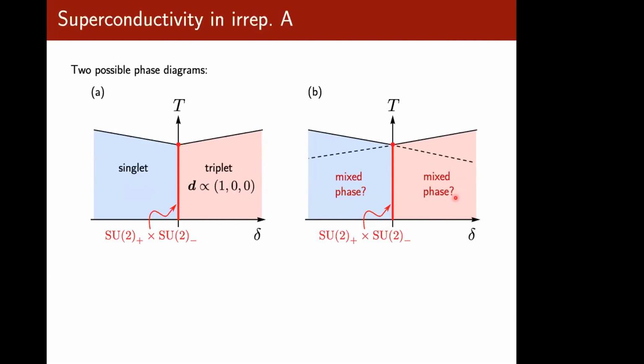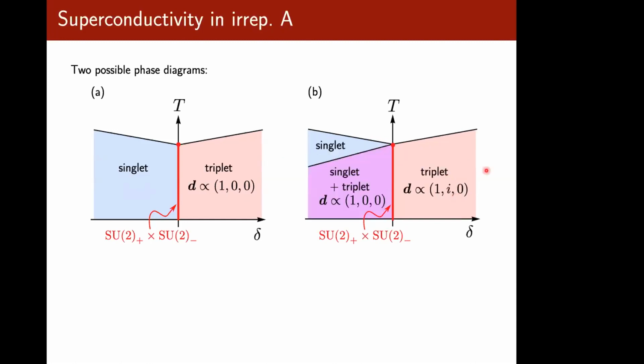So for instance, in the first scenario, there is no admixture, but in the second case, you do find an admixture of a singlet with a unitary triplet state. Now, this is interesting because singlet and triplet are mixing here in the absence of spin orbit coupling. One may wonder what sort of band structure would favor scenario A over scenario B, or vice versa.